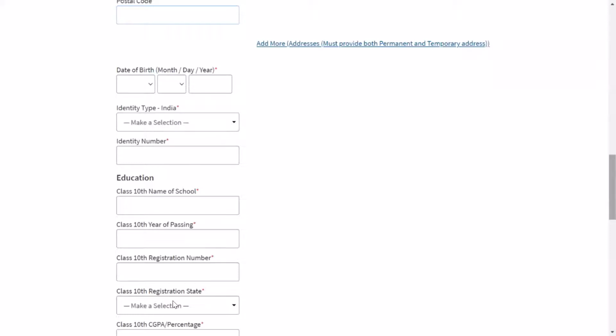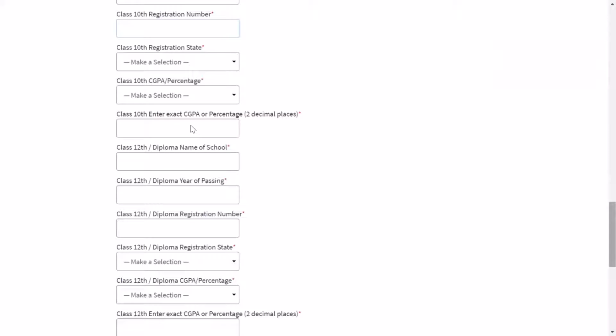Then the 10th registration state, the state where you did your high school. Then percentage: is it CGPA or percentage? If it is percentage, it should be precise up to 2 decimal places. In case it is exact, say 75, then write 75.00, because it requires 2 decimal places. Otherwise, CGPA also works.